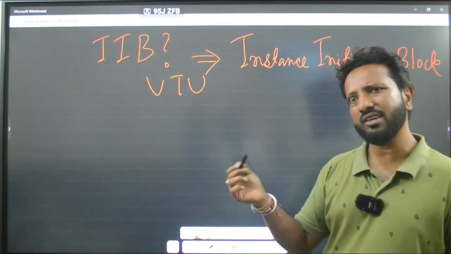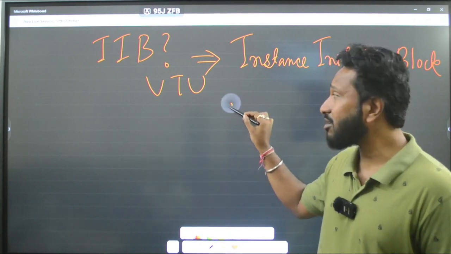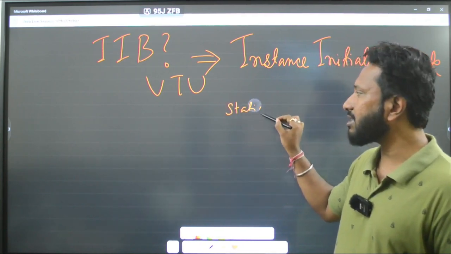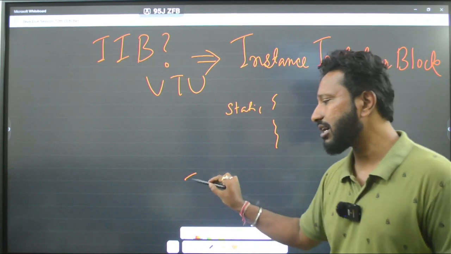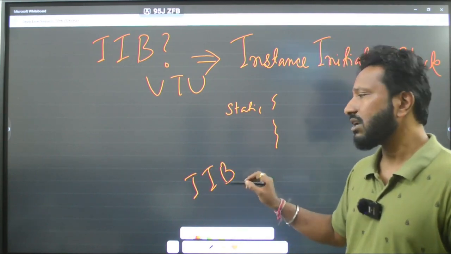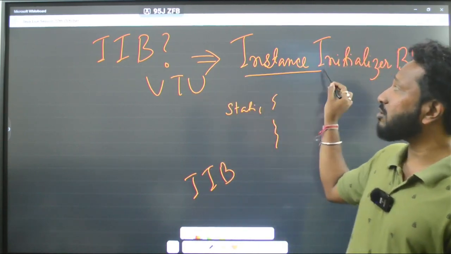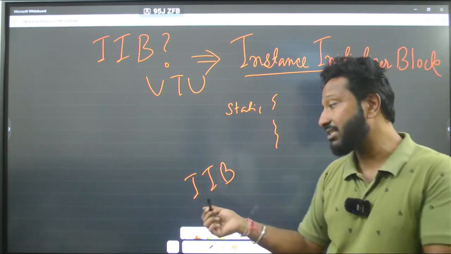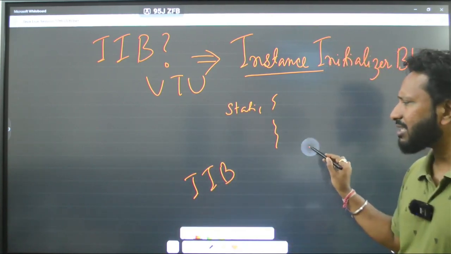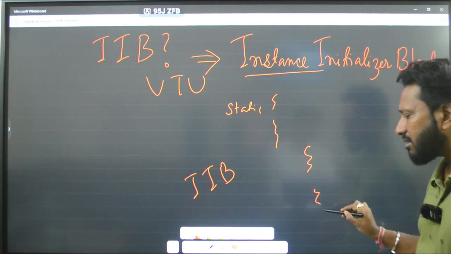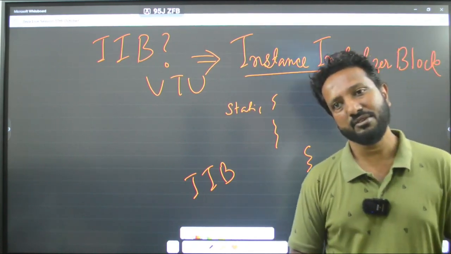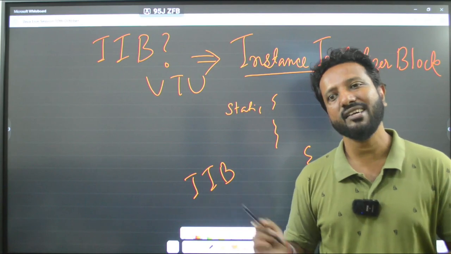Okay, how do you start a static block? We write it like this, static with a bracket. How do you start an IIB? Instance. What is instance? Instance means an object, right? So anything for the object is written here, IIB. IIB is just like this, blank curly brackets, nothing else, blank curly brackets.